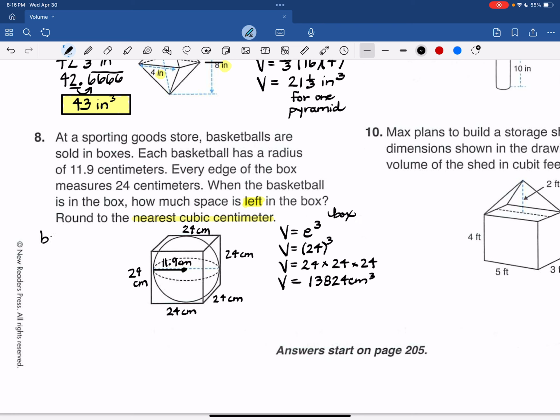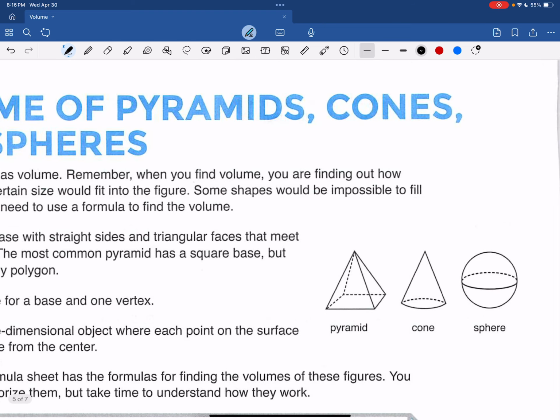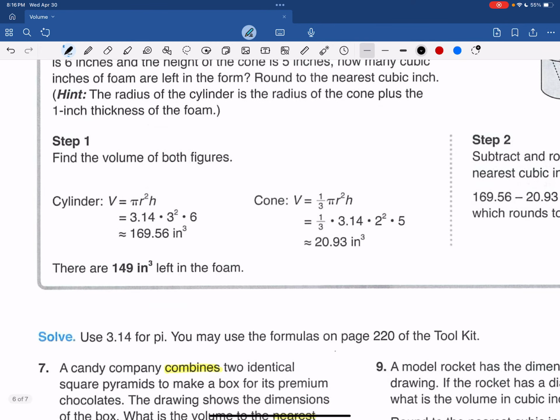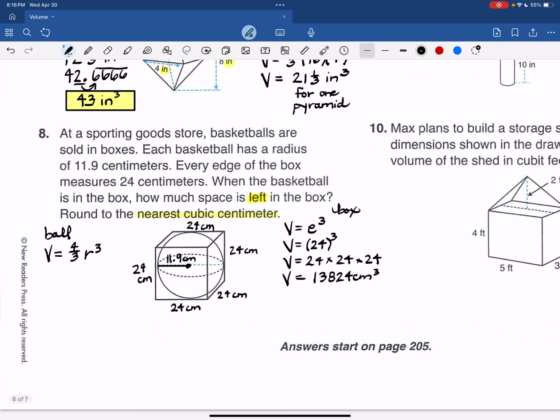So then let's find the volume of the ball, because it takes up space. It's not just in there flat. And that's a sphere. So we have the volume is 4/3 radius to the third. I'm missing something. I'm missing pi. Let me check my formula. Anytime you have a circle, you gotta have pi. Sorry about that. I know better than that. Pi r to the third. So V equals 4/3 pi times 11.9 to the third power.